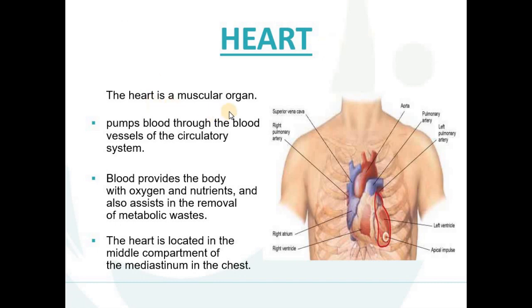So, the heart is a muscular organ made up of muscles only, and the function of the heart is to pump the blood throughout the blood vessels of the circulatory system. Third point is what exactly the heart does. It provides the body with oxygen and nutrients and removes the metabolic waste from our body.